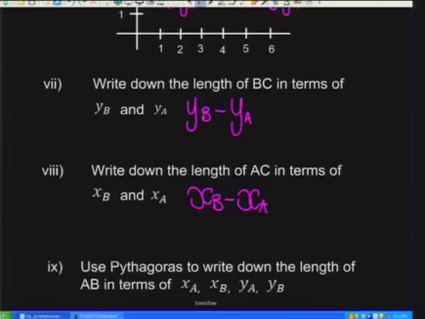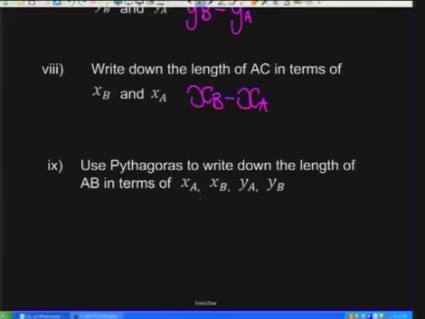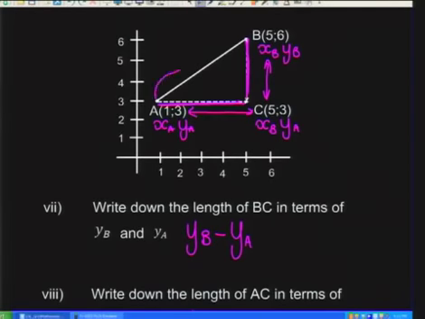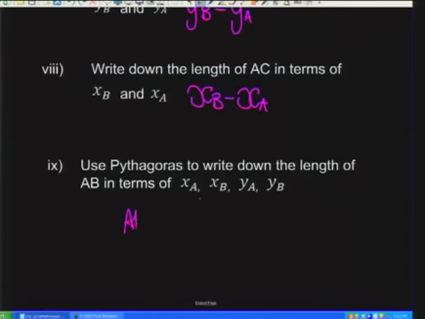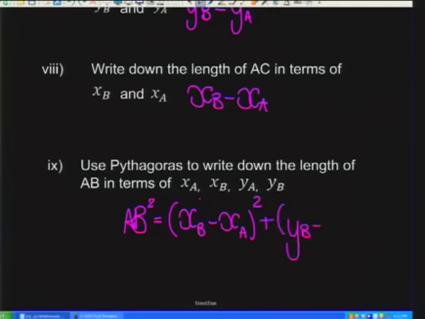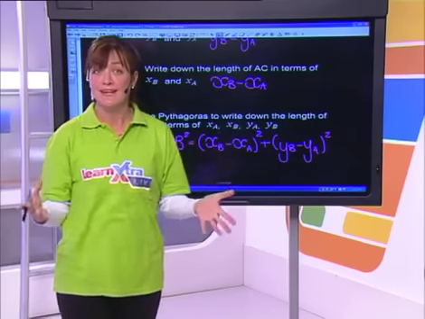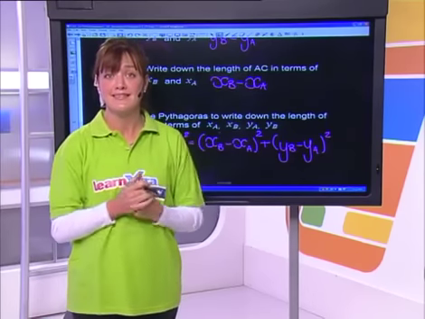And ultimately what we're going to then do is write down the length of AB in terms of the x's and the y's. So in other words, I want to know that length over there. So we're going to say my length from A to B squared will be equal to xb minus xa squared, because remember we are applying Pythagoras here, plus yb minus ya squared. And that, you'll recognize from our first screen, was the distance formula.